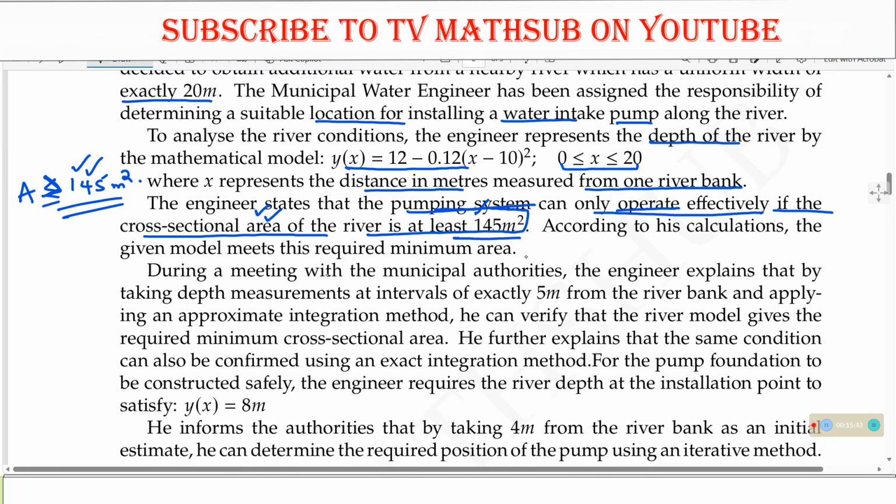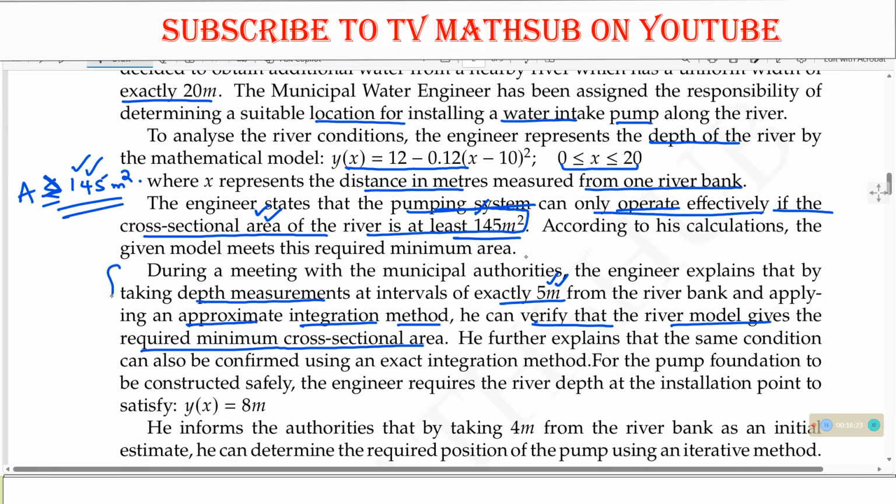Now they are telling us that during a meeting with the municipal authorities, the engineer explains that by taking depth measurements at intervals of this, but remember the depth of the river is represented by this, and when you take the intervals of 5 meters from the river bank and apply an approximate integration method, he can verify that the river gives the required minimum cross-sectional area.